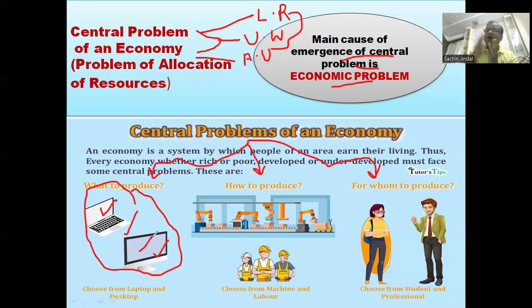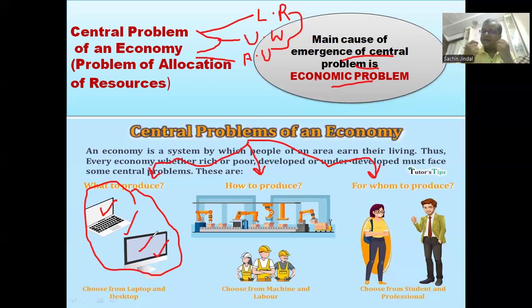but what is happening in the economy? Demand for desktop is emerging in place of laptop. Now, I don't have resources to produce desktop, which means nobody is purchasing laptop. Laptops I have to keep in the storeroom, as stock, वो पड़ा रहेगा, वेस्ट होता रहेगा. Now the stock of laptops is getting wasted because nobody is purchasing laptop, everybody is demanding desktop. अब डेस्कटॉप की डिमांड हो रही है लेकिन वो मैं बना नहीं सकता because I have already exhausted the resources, और लैपटॉप की डिमांड नहीं है और I have a lot of laptops in my storeroom, warehouse.